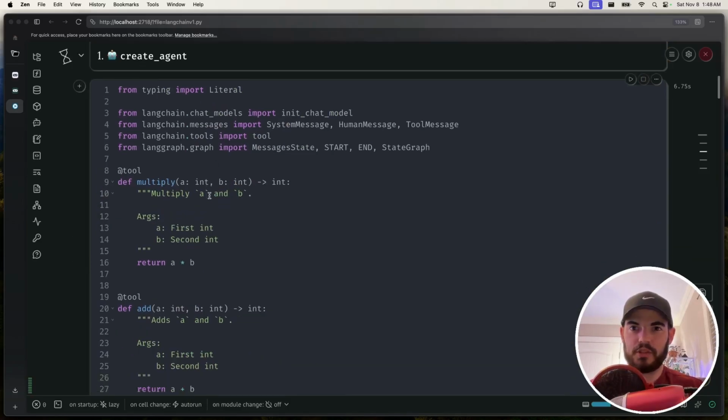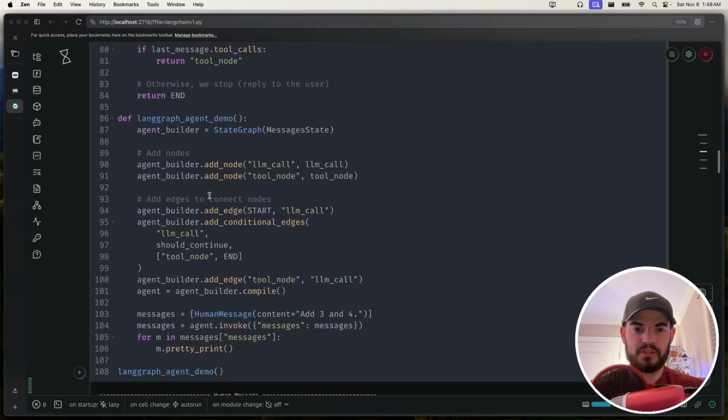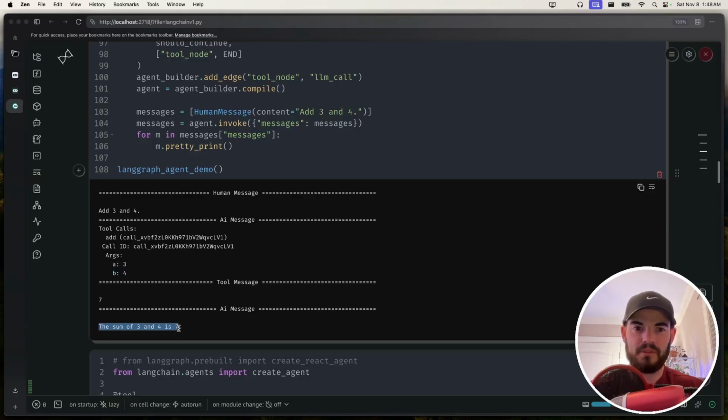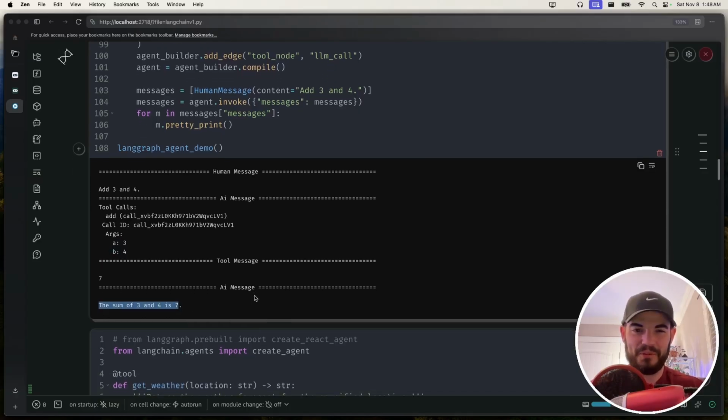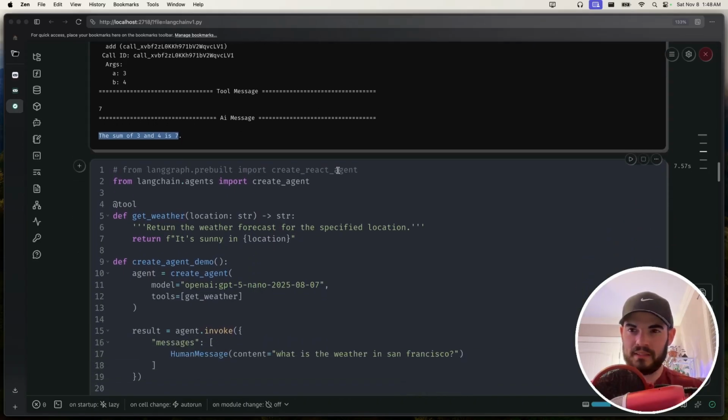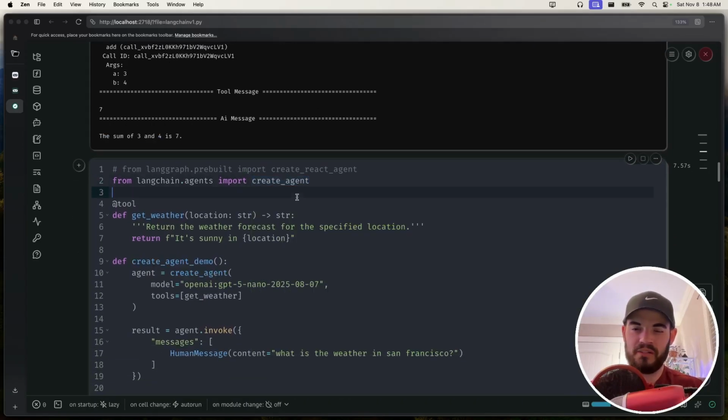So I'm going to go ahead and run this create React agent. And so if we scroll down, you'll see, yep, sure enough, add 3 plus 4. It had 1 tool call, where of course the args were 3 and 4, and it did use the addition tool. And then we see here the sum of 3 and 4 is 7. So pretty trivial things going on here. So what does this create agent do? Well, effectively all of that. So this did exist before within LangGraph, and it was called create React agent.